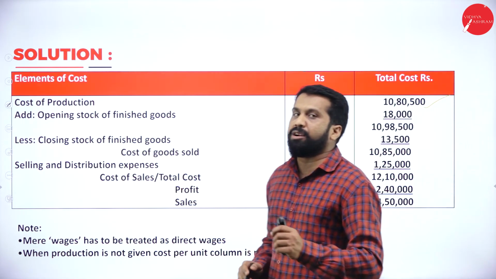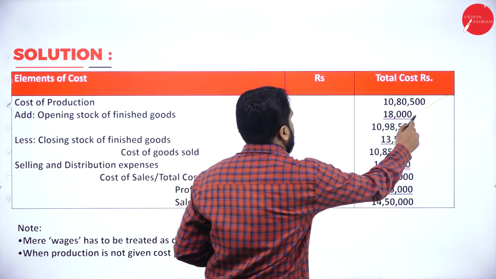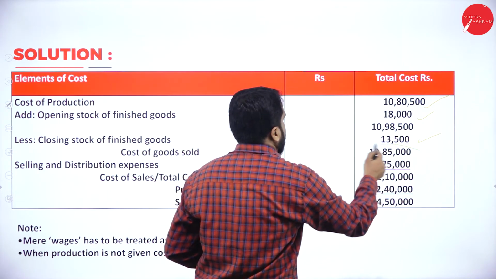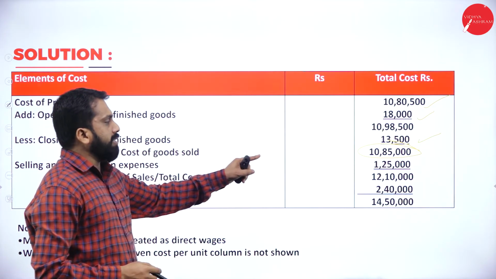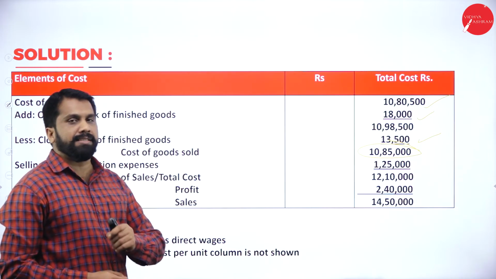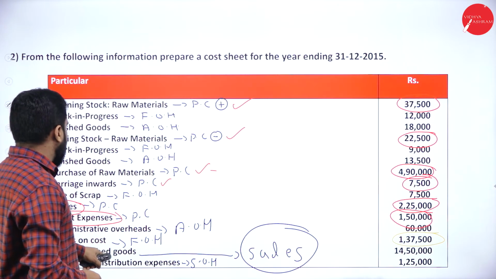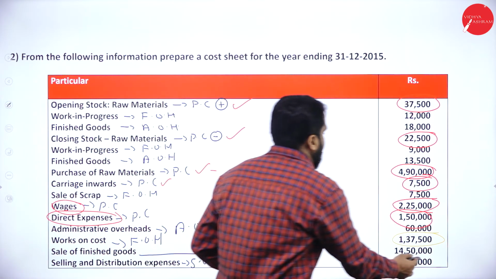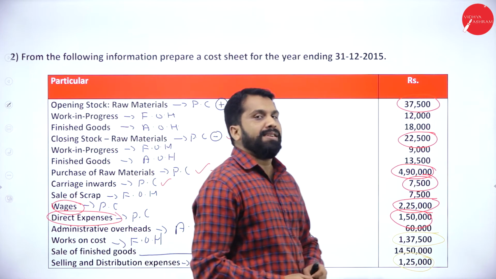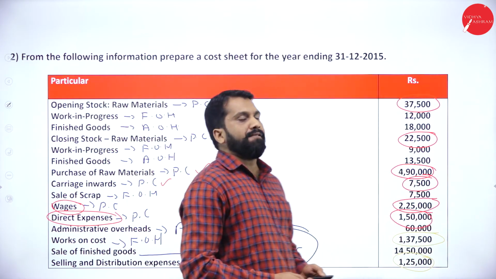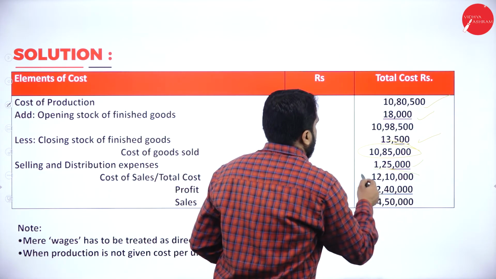Once you're done with that, you got your cost of production. What you have to do? Add opening stock of finished goods less closing stock of finished goods. Added 18,000, deducted 13,500. Your final answer is 10,85,000. Now, from this, is there any selling and distribution? Yes, I'll go back. Your selling and distribution expenses is 1,25,000. You got total cost of 12,10,000.